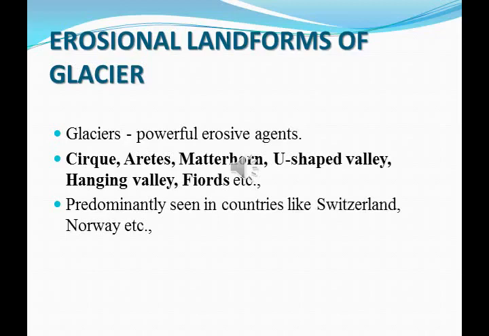Some of the erosional landforms formed by glaciers are cirque, arêtes, Matterhorn, U-shaped valley, hanging valley, fjords, etc. Most of these glacial features are seen in countries like Switzerland, Norway, etc. Because of its huge mass, while moving down from the snowfield, it erodes particles and forms these erosional landforms.